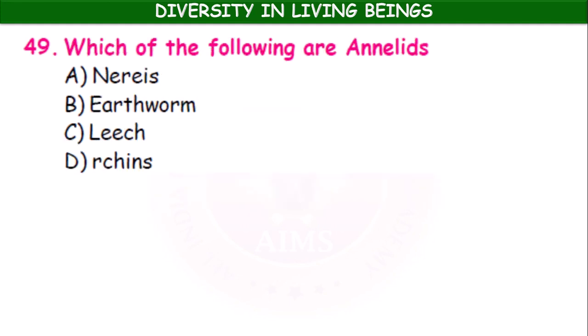Which of the following are annelids? Examples of annelids: Nereis, earthworm, leech, and sea urchins. So here A, B and C: Nereis, earthworm, leech.